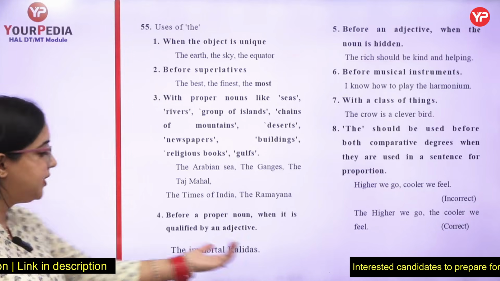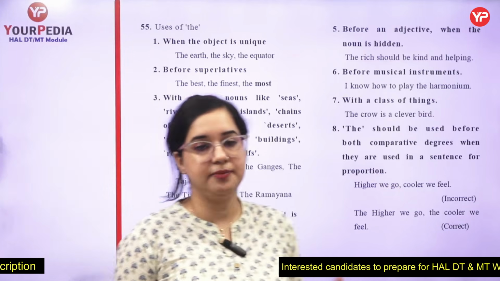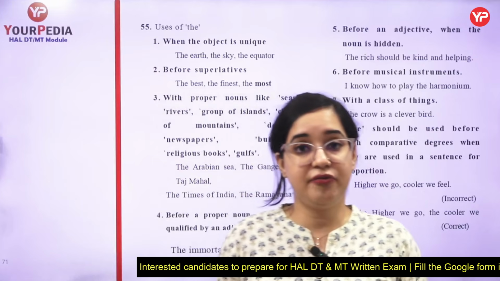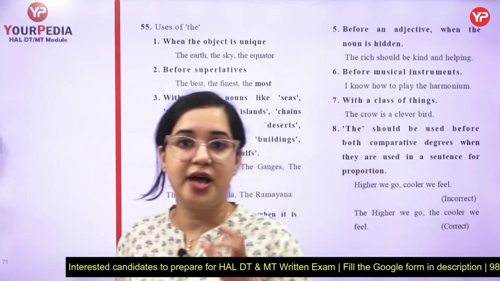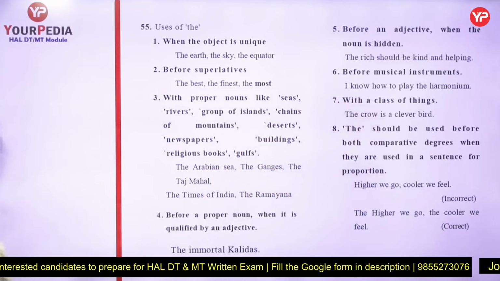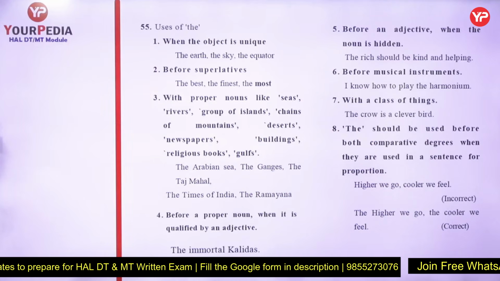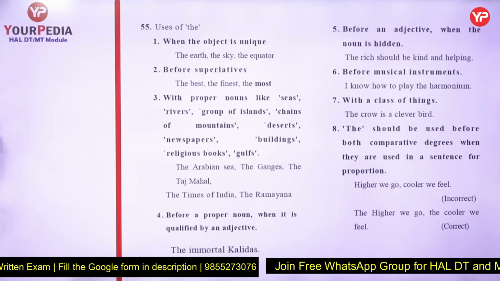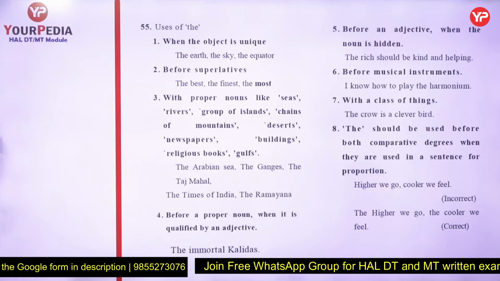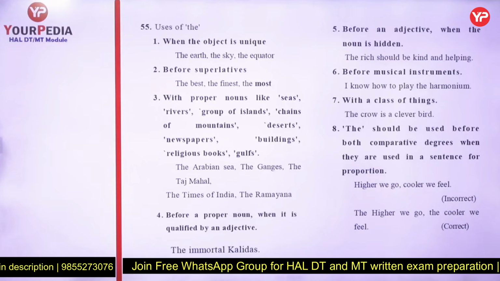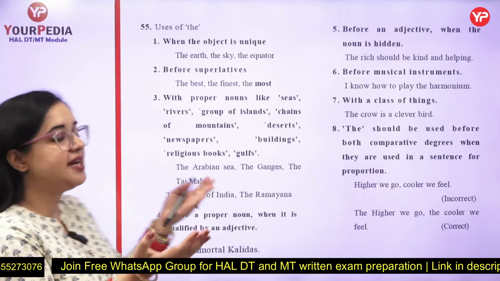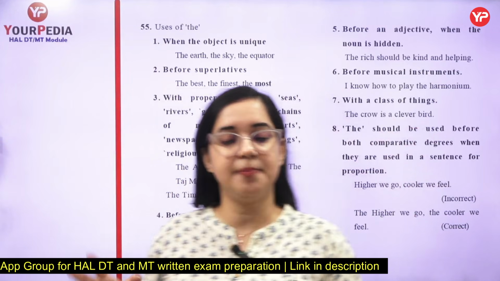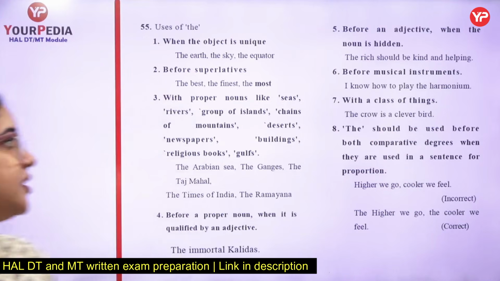This means with Kalidas, I won't be using any article. The immortal Kalidas. If I say Shakespeare, no article. The famous Shakespeare, when I add an adjective with a noun, I will be using an article with them. Before an adjective, when the noun is hidden. Before musical instruments, yes, with all the musical instruments, be it guitar or harmonium, with the class of things. And when on both sides it's a comparison: the higher you go, the cooler it gets. So both sides, it's a comparison, but the article is used in this way also.